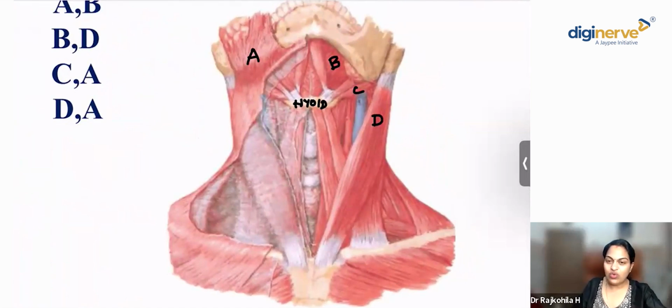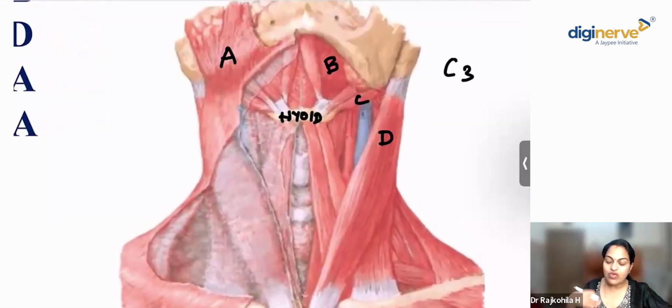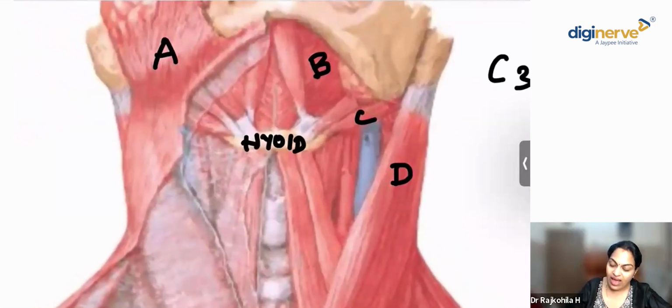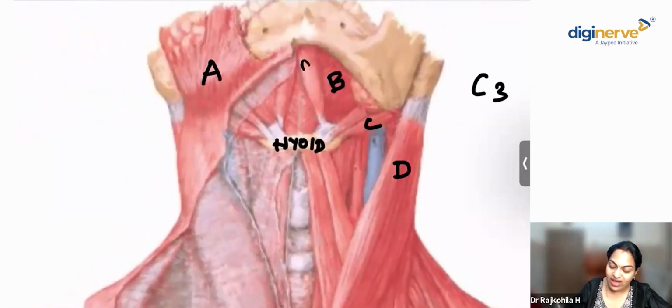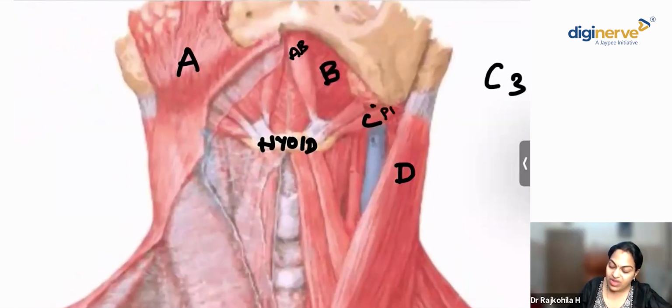It corresponds to the C3 cervical vertebra. Now, what are these muscles you see above the hyoid? This is your anterior belly of digastric. This is the posterior belly of digastric.